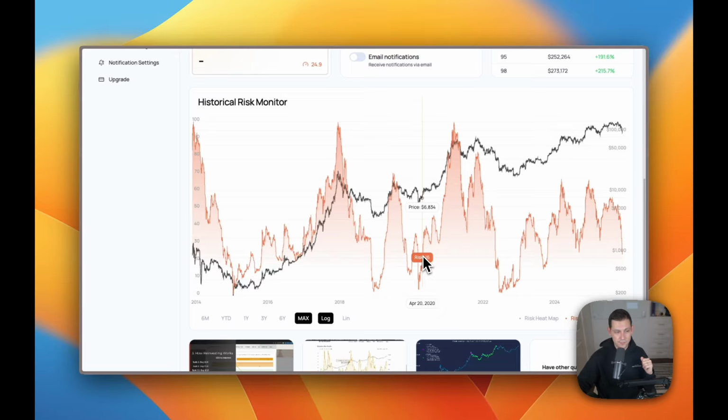And what you're seeing here is a log chart of Bitcoin, and that price is in black here. And then the orange chart, that heat map at the bottom, is what the Alphasquared risk number was at these different price points. So if we scroll back to like November of 2022, when FTX happened, the risk was about 5. So just think of FTX blow up, the risk of that is 5. So do you feel like we're at FTX blow up levels of risk right now?